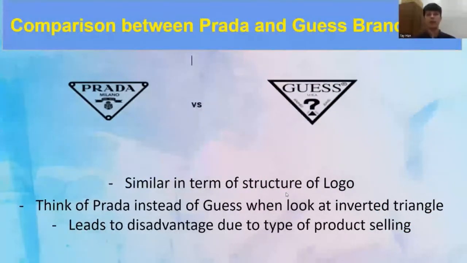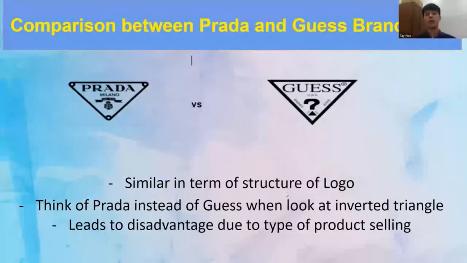Next, I'll be talking about the comparison between the Prada and Guess brand logo. As you can see from the picture below, that's how the Prada brand logo and Guess brand logo look like. And these two are similar in the same part, as in they have the inverted triangle in their brand logo and the brand name in the middle of that inverted triangle. It's quite similar in terms of structure of the logo.